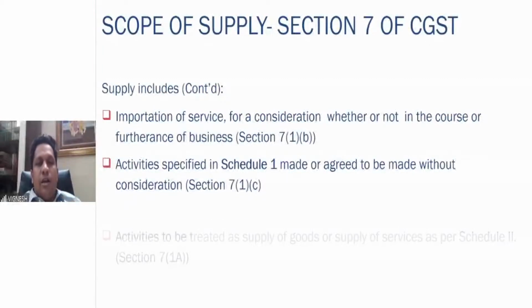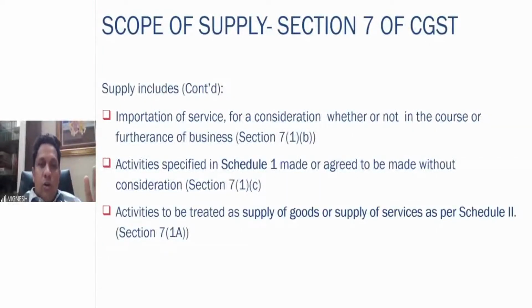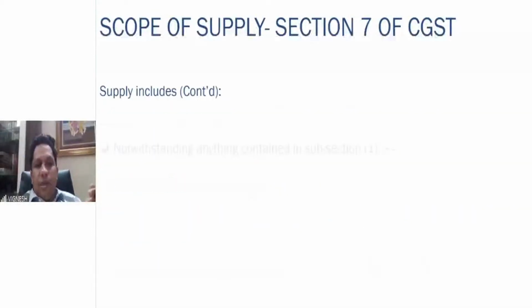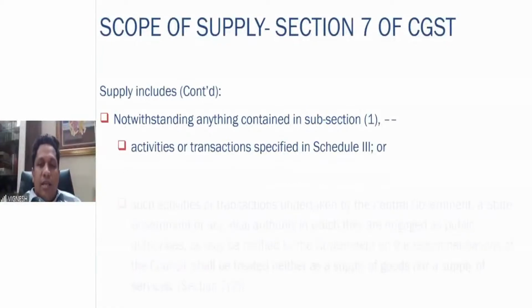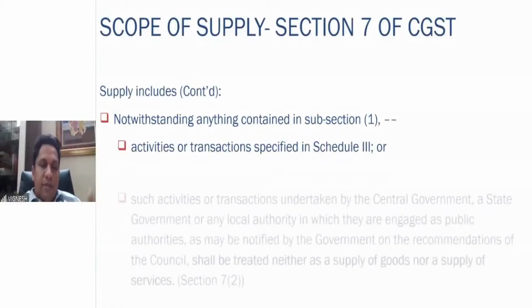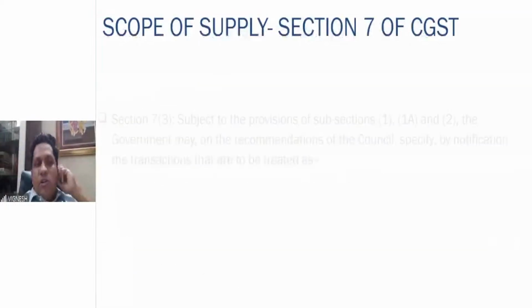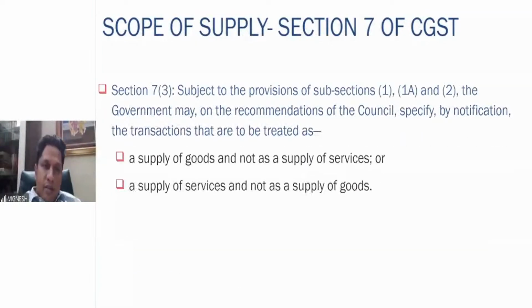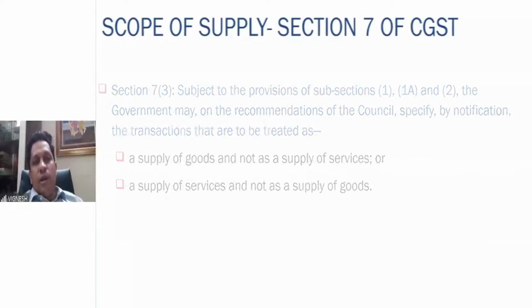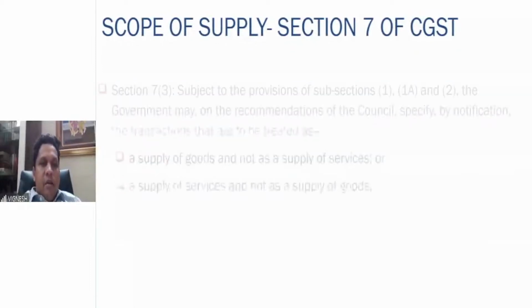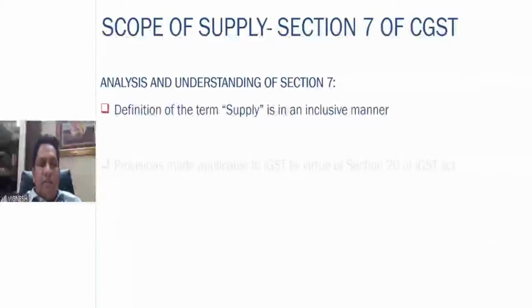Schedule 1, made or agreed to waive without consideration. Schedule 2, supply of goods or supply of services clearly given, right? Next one, that is neither supply of goods nor supply of service, something like a negative list in the service tax. Then government also has the power to recommend whether it is supply of goods or supply of services. So inclusive definition, these are the ingredients of supply.